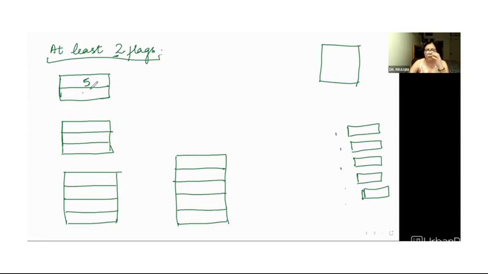And since we have to use different colors for flags, the second flag can be chosen from the remaining 4. So if we use exactly 2 flags, how many signals can be generated? 20, right?